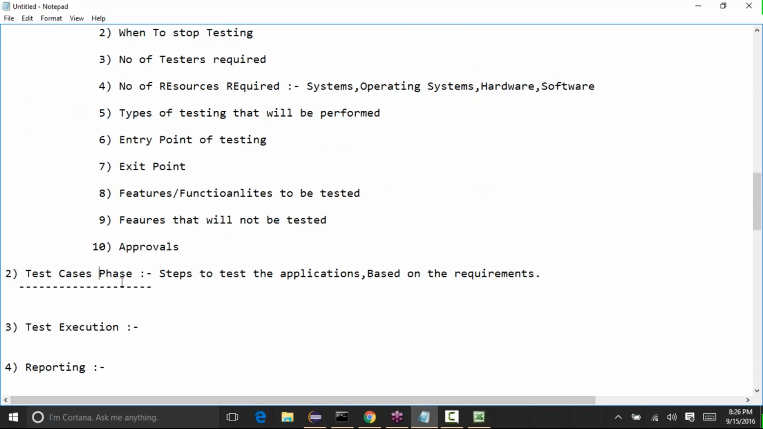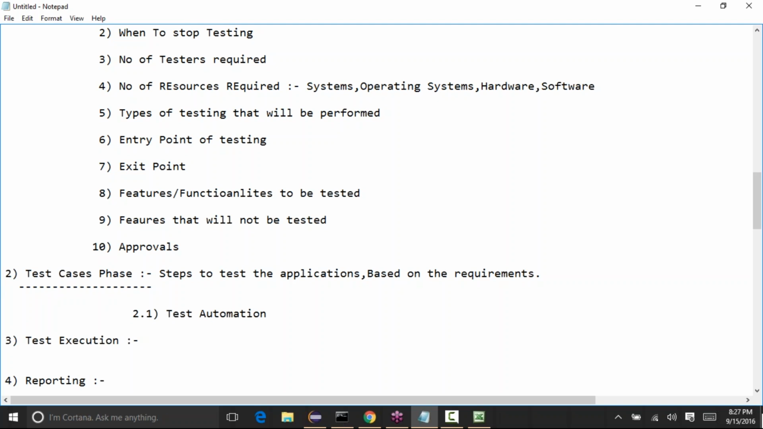And in the test cases phase, if you are doing it manually, we don't do anything extra. We'll just write the manual test cases. But if the company thinks that those test cases need to be automated, that comes here. Once the test cases have been written, there comes the test automation.